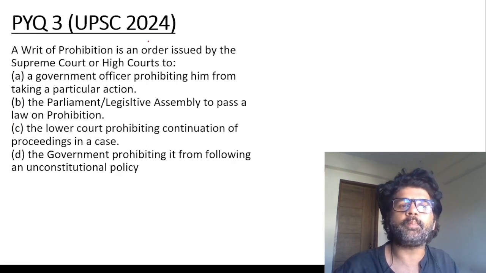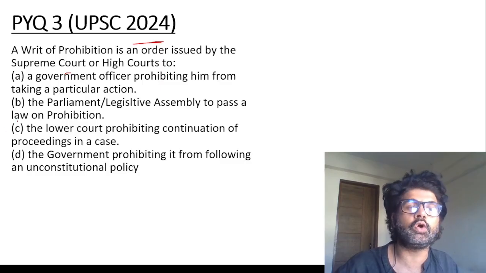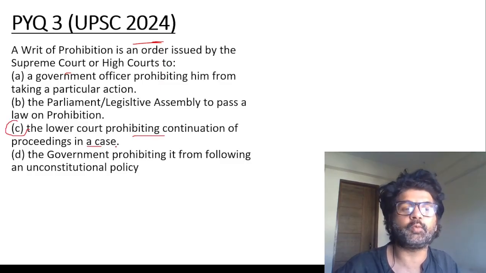MCQ3. A writ of prohibition. This is a UPSC PYQ, guys, 2024. Is an order issued by Supreme Court or High Courts to a lower court prohibiting continuation of proceedings in a case. You can pause me, you can then unpause me. C.